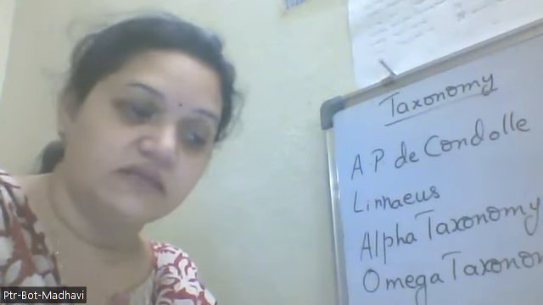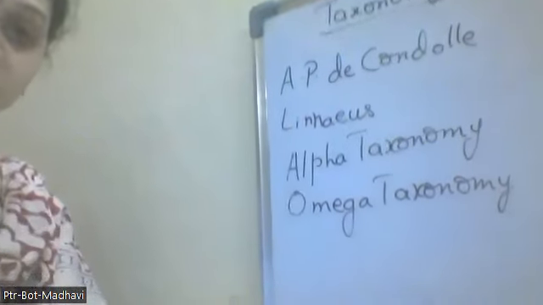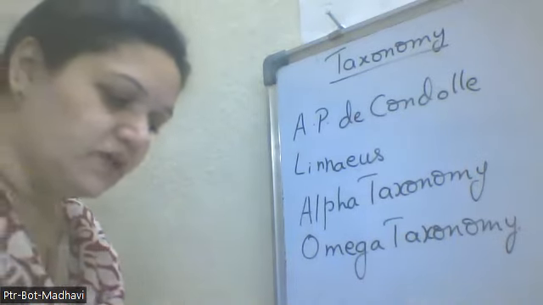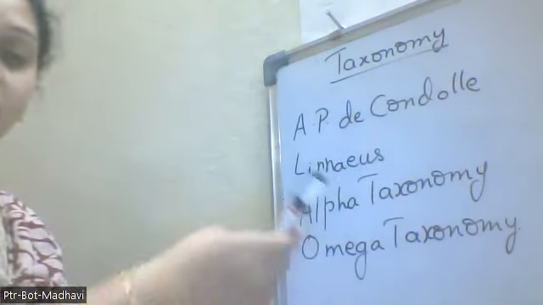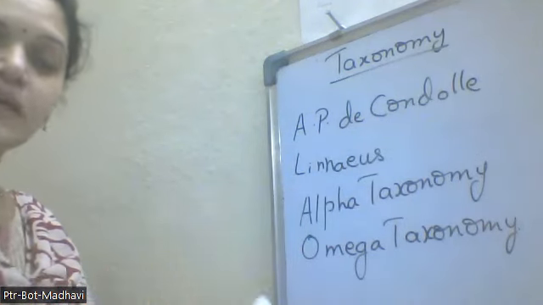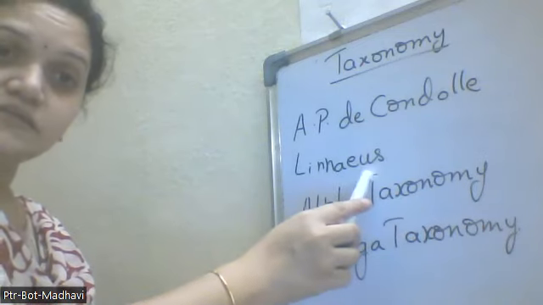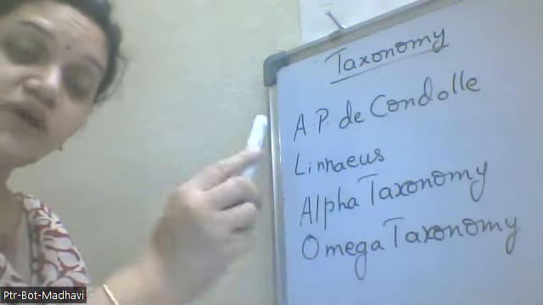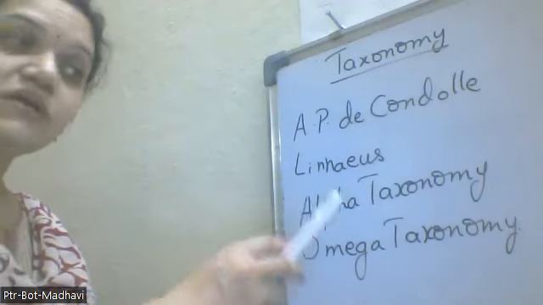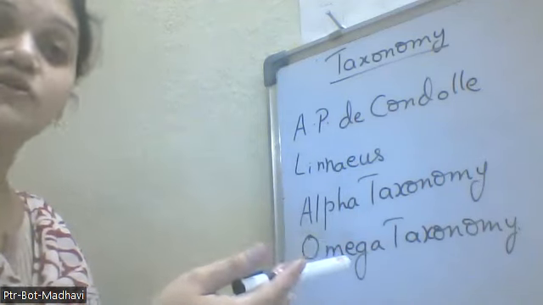What we can expect is that we will have these scientists' names. The person who coined the word taxonomy was APG Candolle. Okay, and the father of taxonomy is Carolus Linnaeus, who has given the binomial nomenclature. So he was the first person who has given this binomial nomenclature.